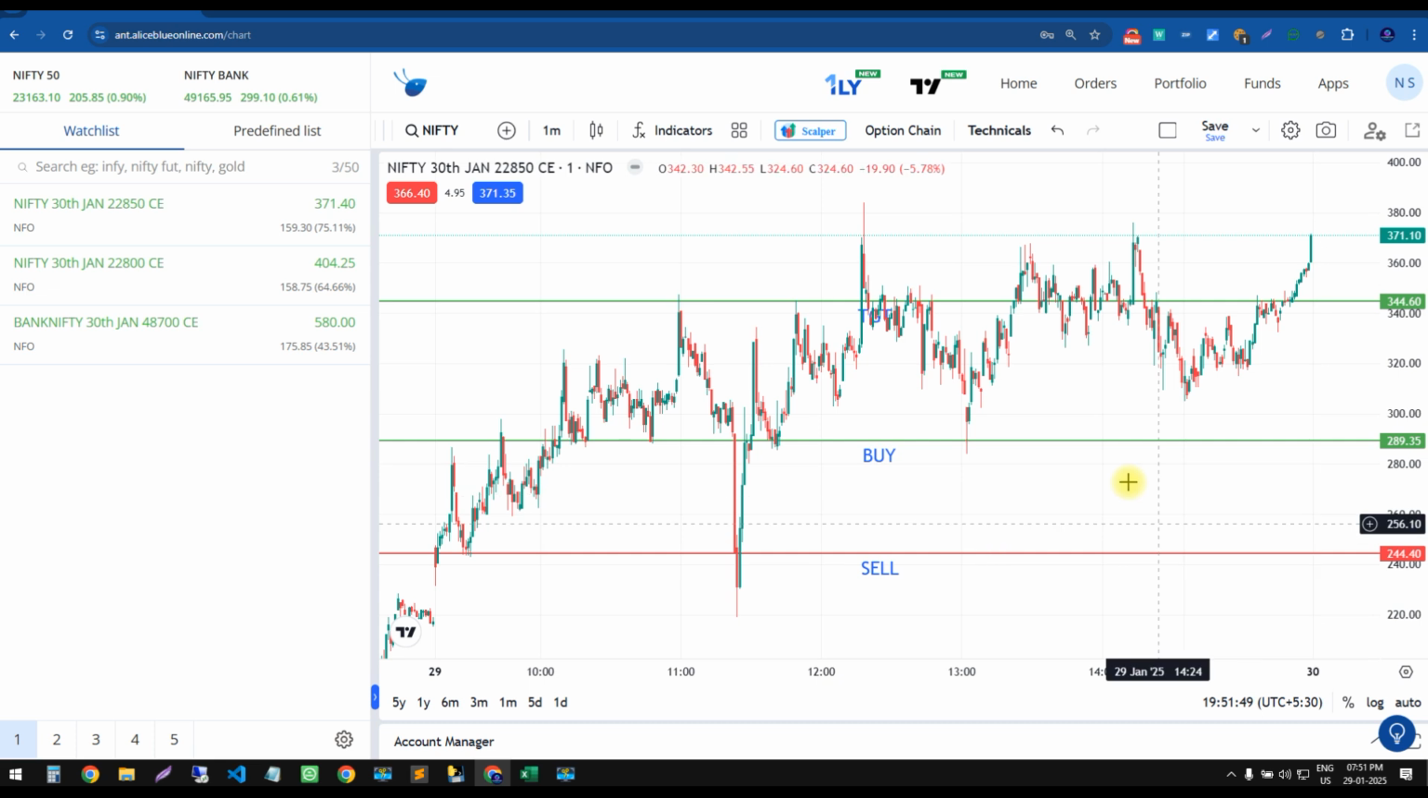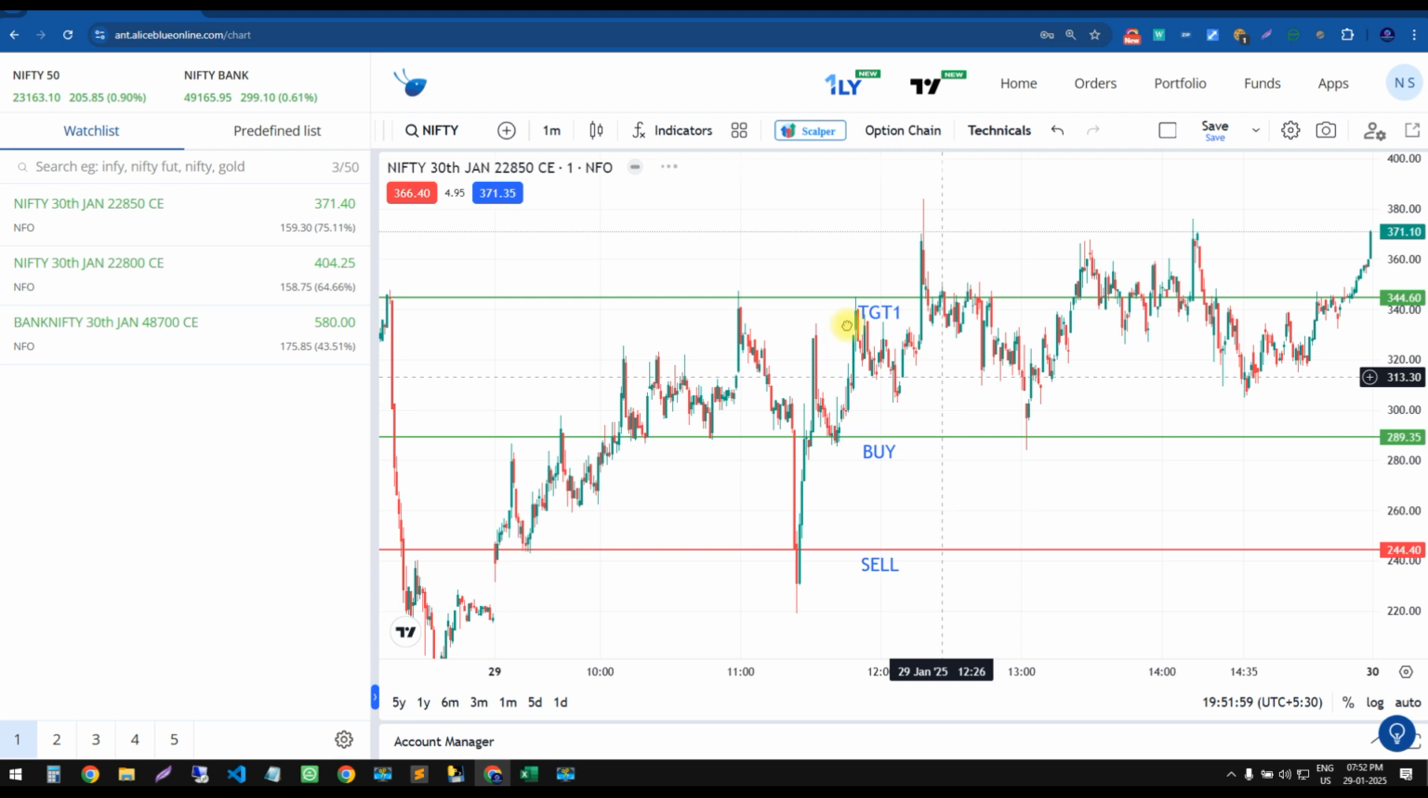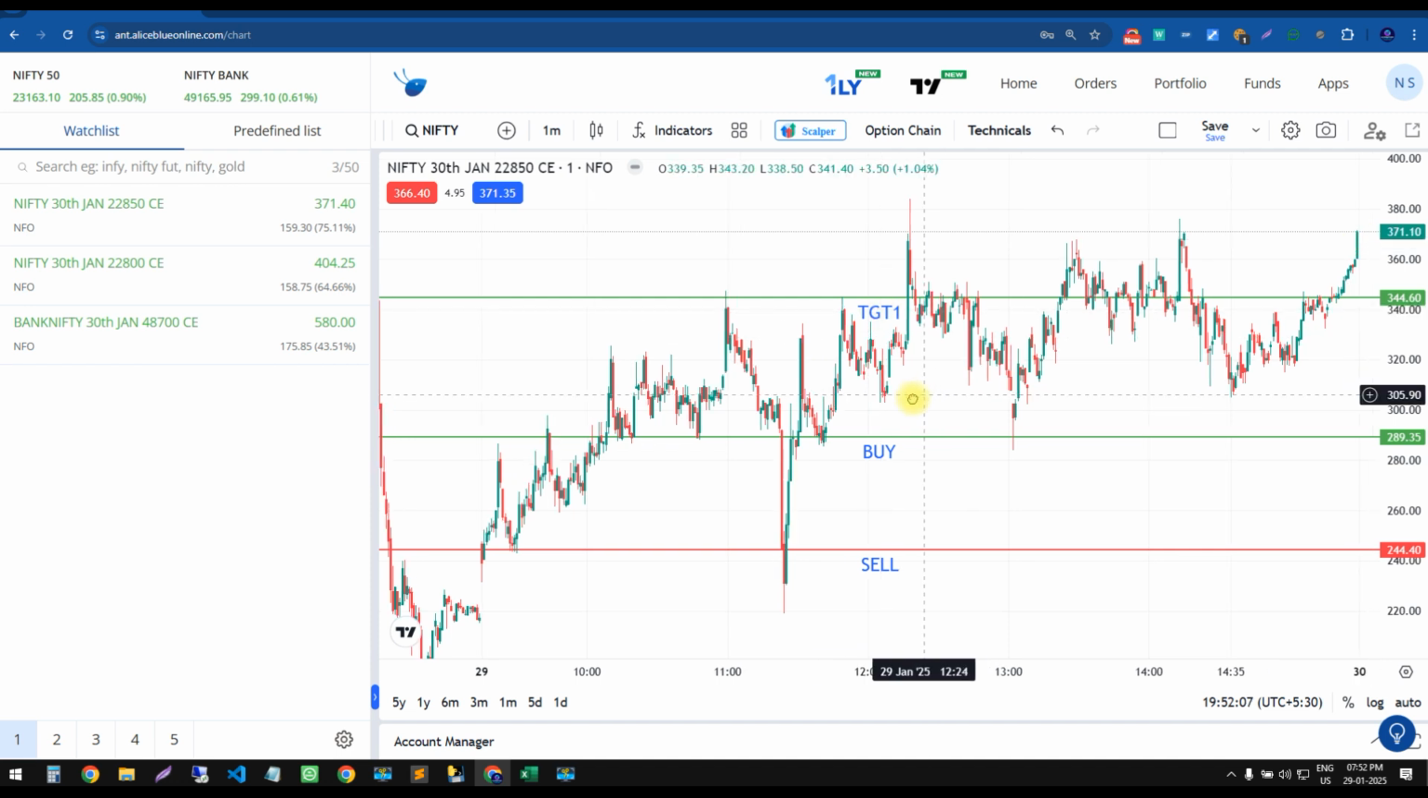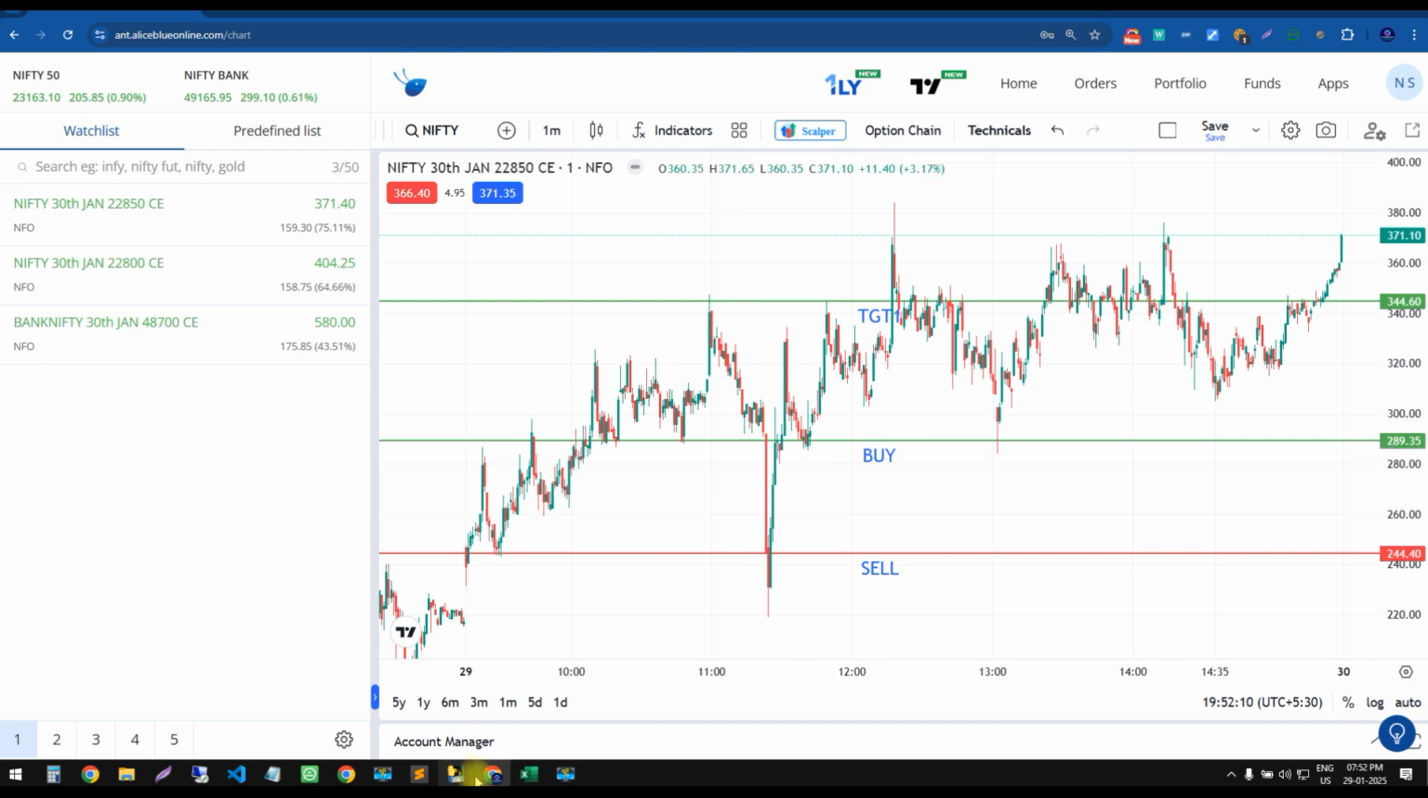Sell was at 244 and buy was at 289. Exactly, I have shown this in our breakout levels. Well, traders, you can see we have hit breakout target 1 also. You can see here, this is where our market started and ended up to here, and our target 1 is also hit.